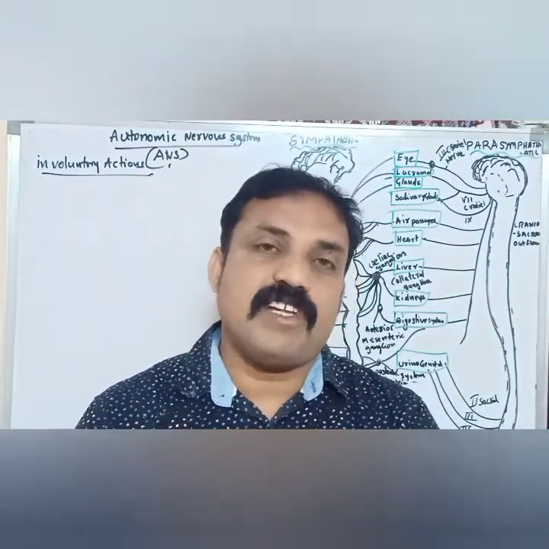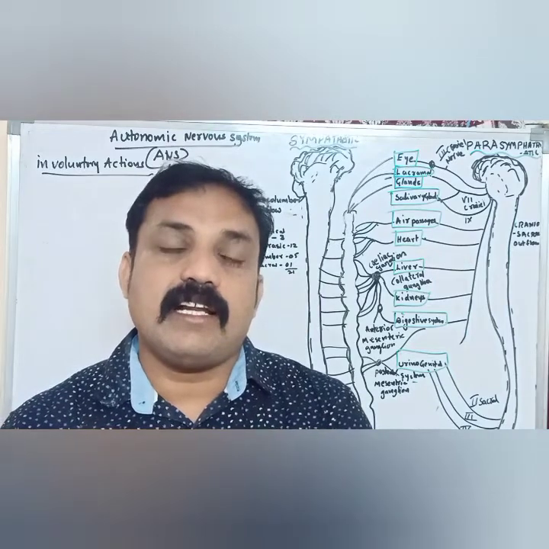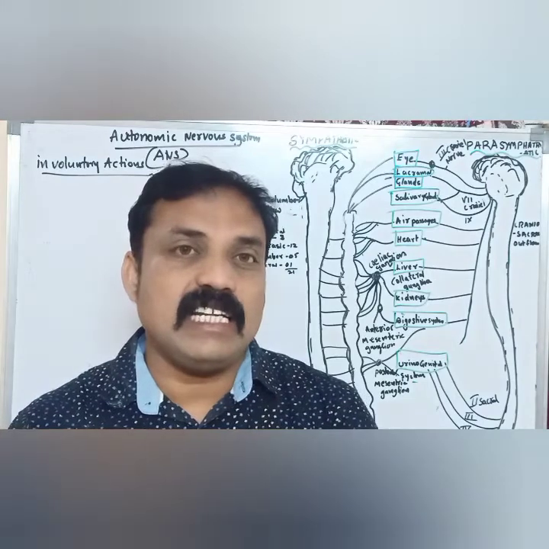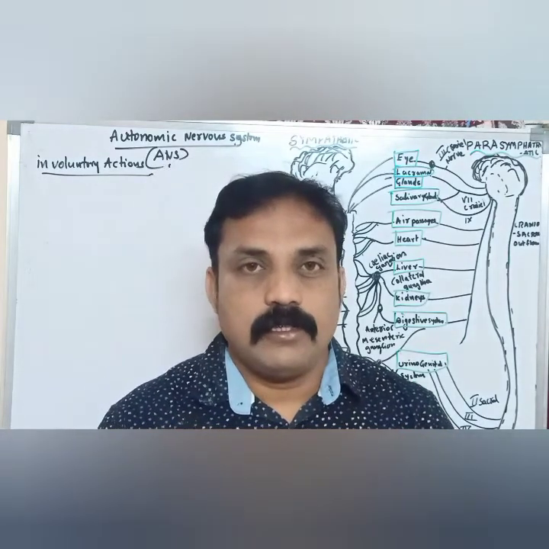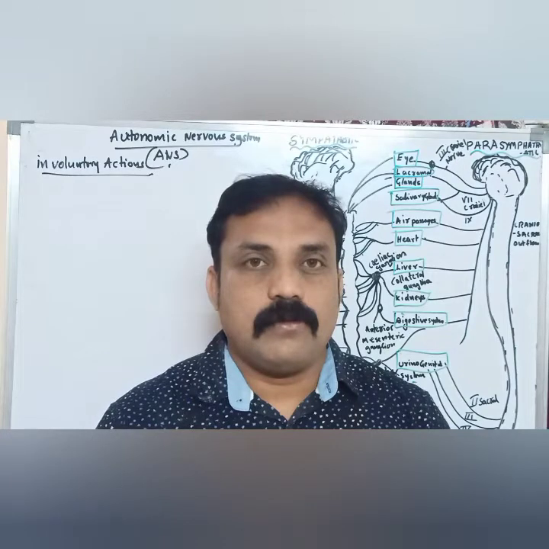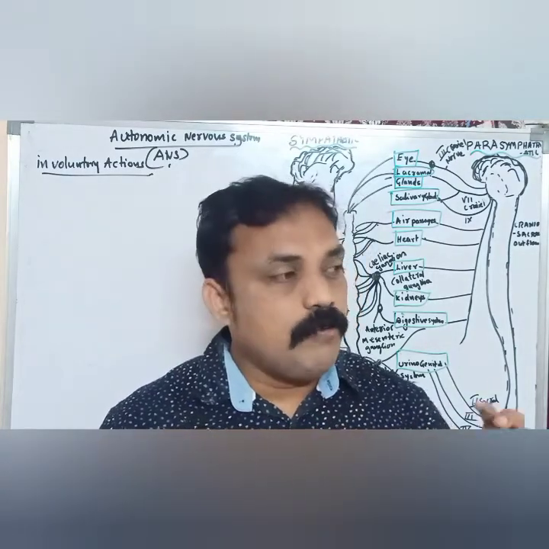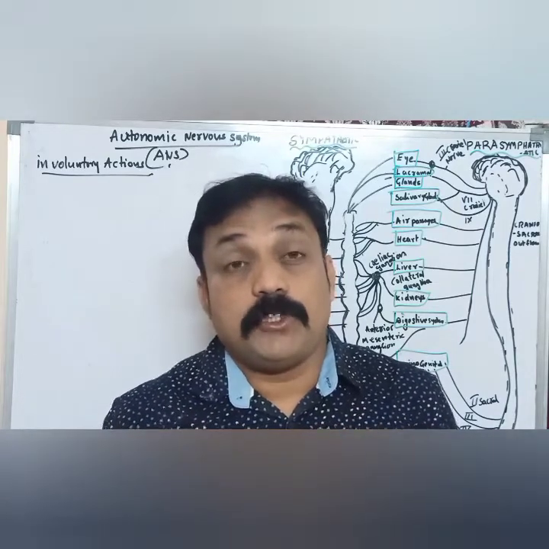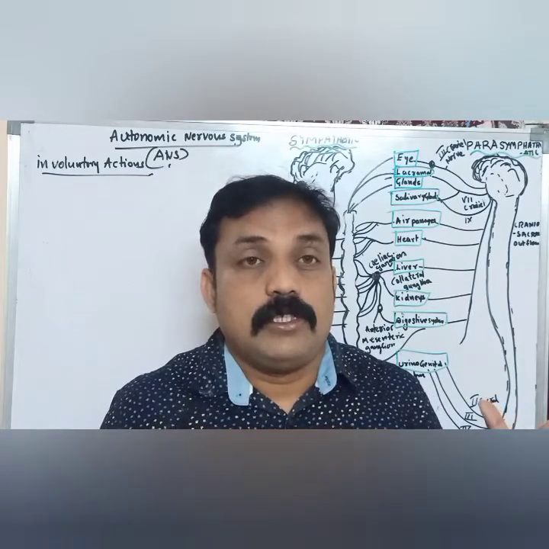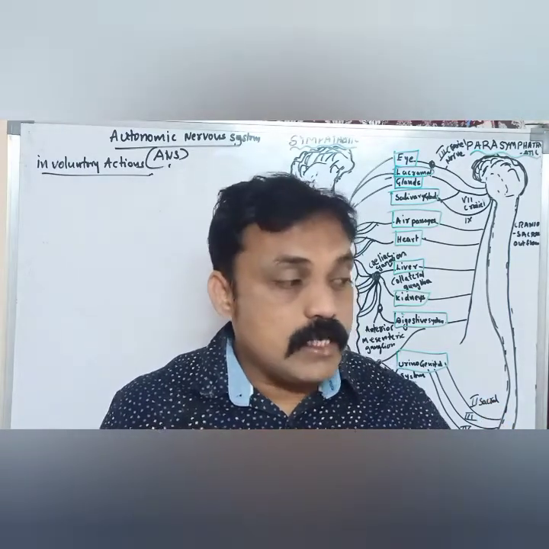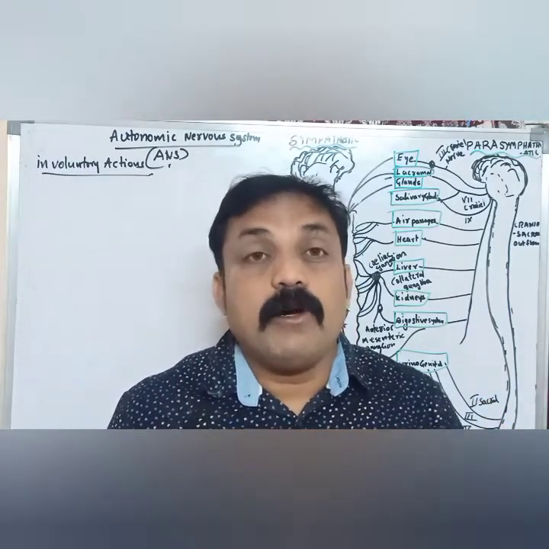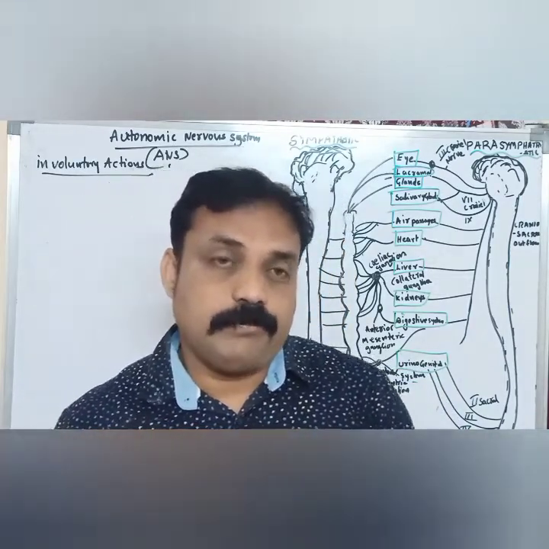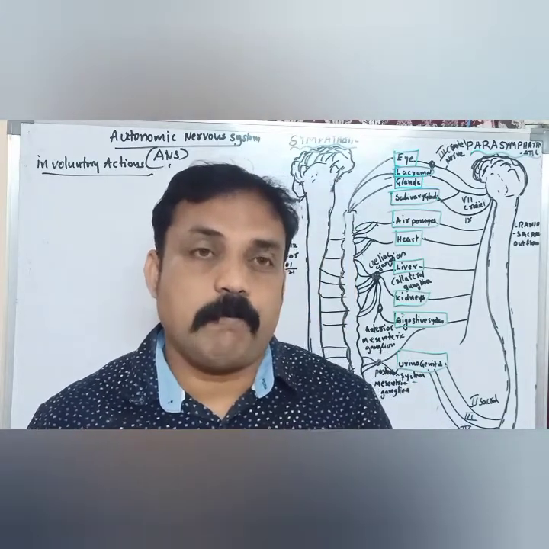What are the causes of involuntary actions in our body? Internal receptors, internal chemoreceptors. For example, if you see a snake or anything like that, what will happen in our body? Lots of changes occur in our body. The cause of these changes is the release of some types of hormones. Examples are adrenaline, epinephrine and norepinephrine.